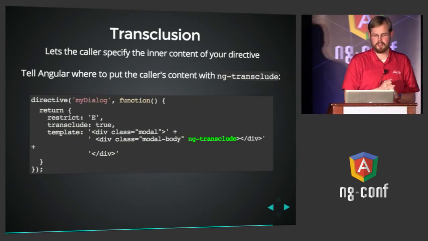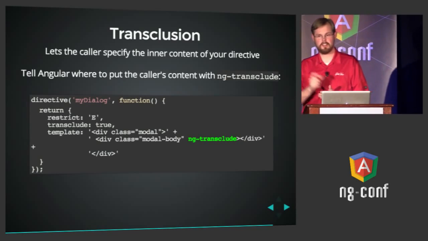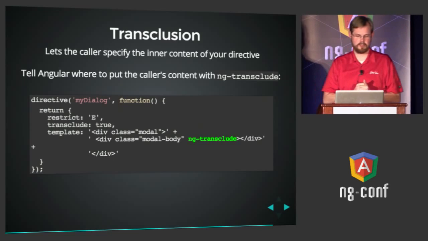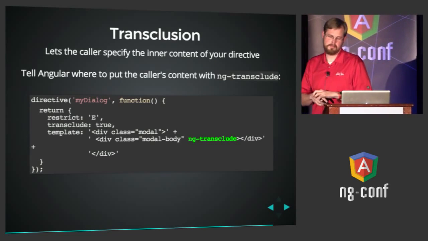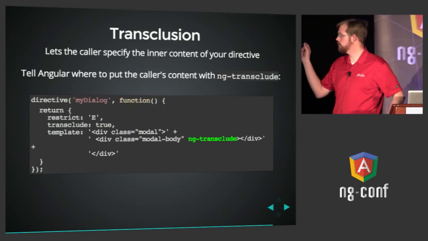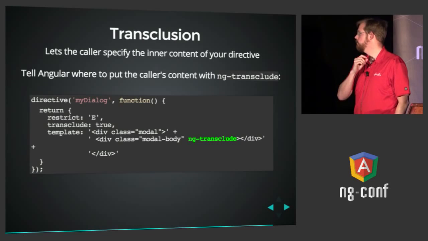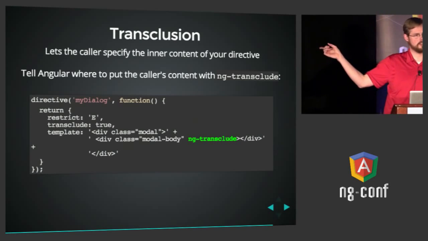So in this case, we've created a dialog. We've restricted it to, or a directive called myDialog. We've restricted it to element only, so it's just for custom tags. We've said transclude true, and we've created a little HTML template. In this case, we've done div class equals modal, just to give it a modal class, with a nested div class equals modal body. And then look in green, ng transclude.